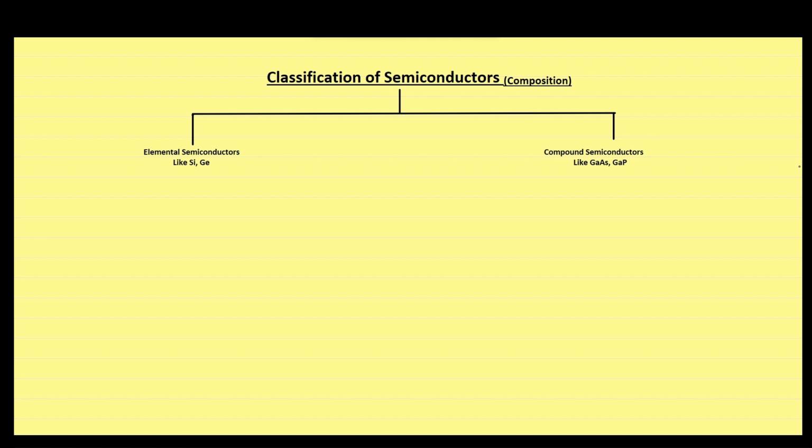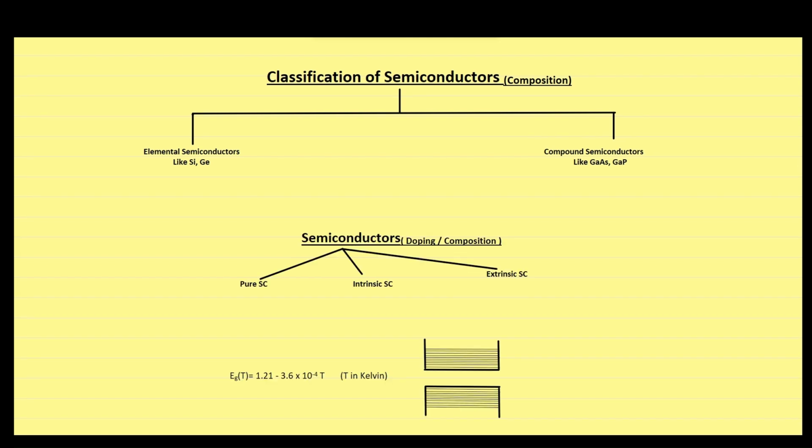Actually, you may see that the classification of semiconductors into intrinsic and extrinsic semiconductor is sometimes called classification on the basis of doping. But doping itself is a process which changes the composition of intrinsic semiconductor. It is just a matter of opinion. Let me give you an example. Some authors who write books for higher studies have divided semiconductors into three categories: intrinsic, extrinsic, and pure.